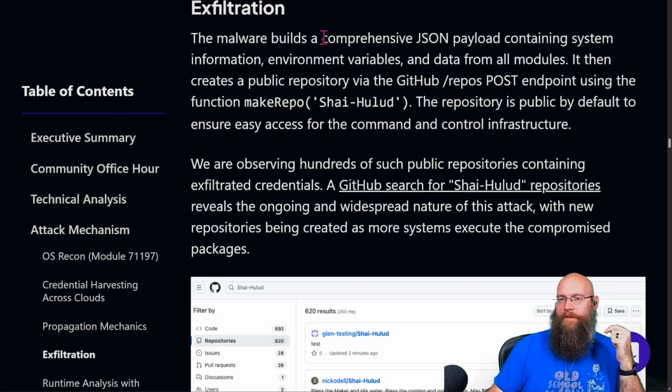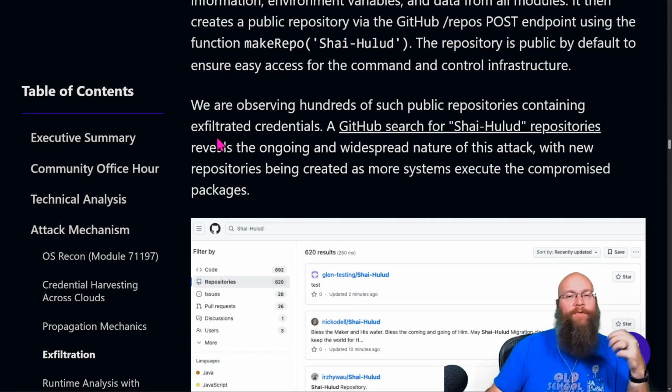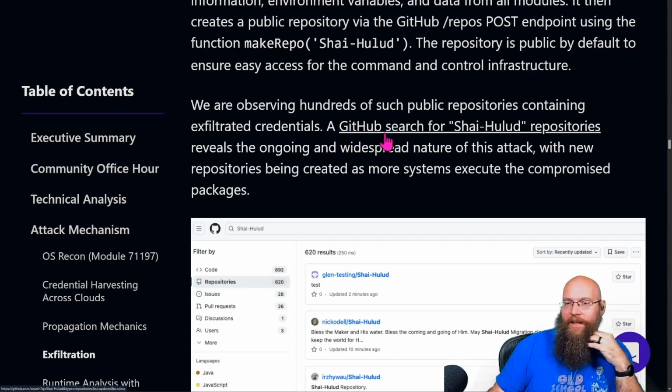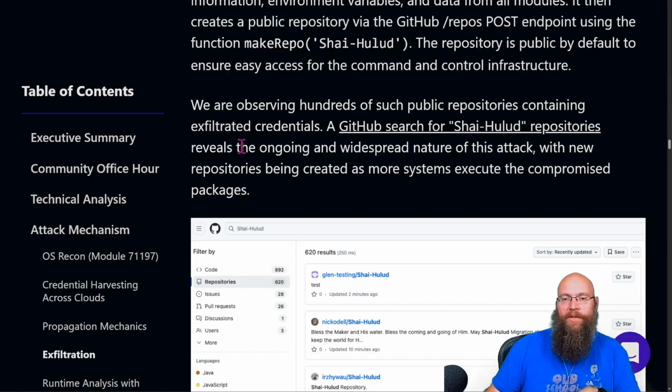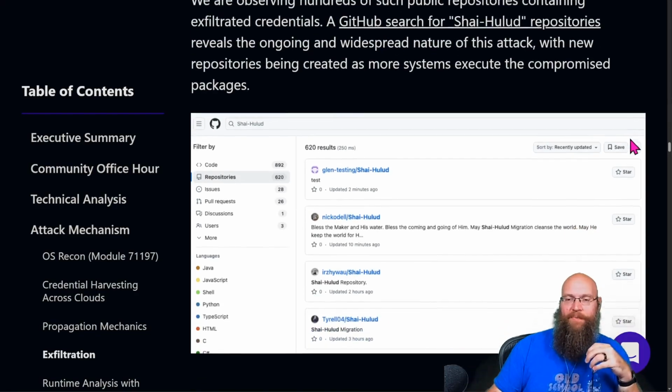So the malware builds a comprehensive JSON payload containing all the system information, environment variables, and data from all the modules. It then creates a public repository via the GitHub repos post endpoint using the function make repo. The repository is public by default to ensure easy access for the command and control infrastructure. We are observing hundreds of such public repositories containing exfiltrated credentials. A GitHub search for SHAI HULUD repositories reveals the ongoing and widespread nature of the attack, with new repositories being created as more systems execute the compromised packages.